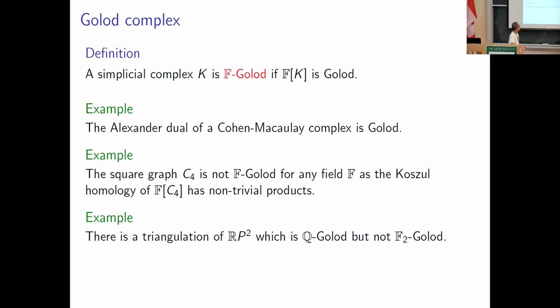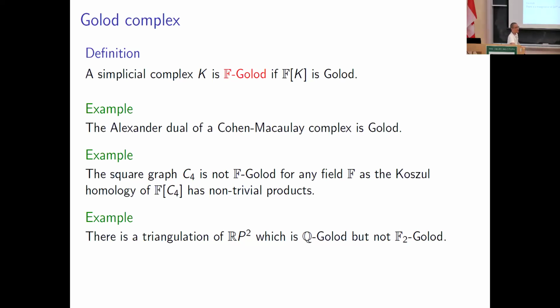Okay, so here are examples of Golod complexes and non-Golod complexes. The Alexander dual of a Cohen-Macaulay complex, which appeared in the talk of Stephen, is Golod over any field. And the second example is a non-Golod complex.